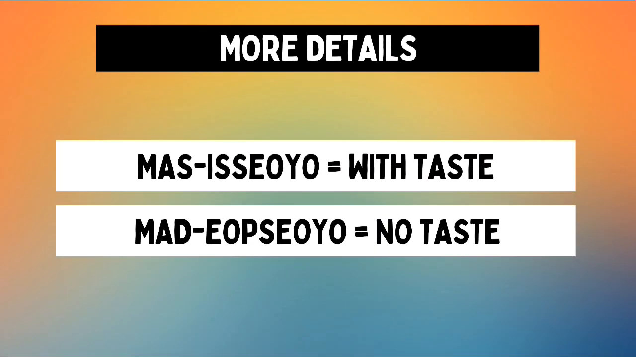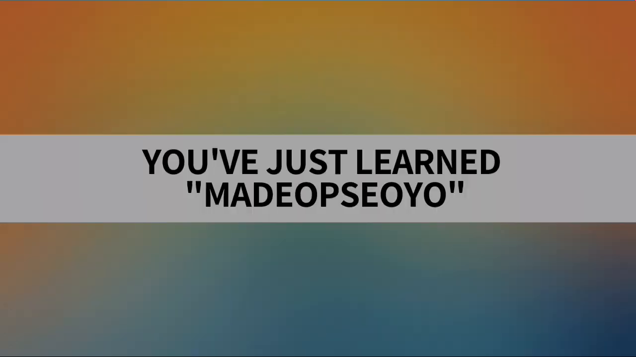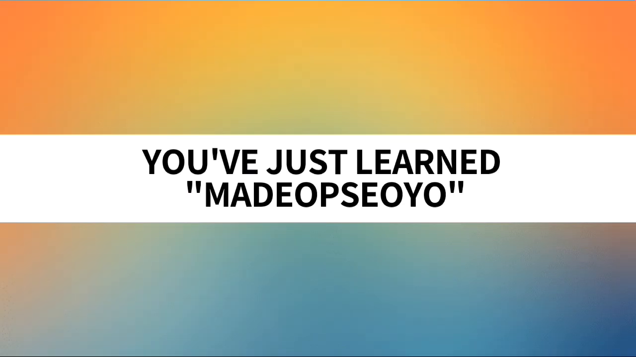Just some additional information related to 맛없어요. The opposite of it is 맛있어요. Mas or mat means taste, and 있어요 means there is. So when we say 맛있어요, it means there is taste, or with taste, or tasty, as in delicious. So the opposite of that is 맛없어요, which means no taste, there is no taste, or not delicious. And with that, you've just learned 맛없어요.